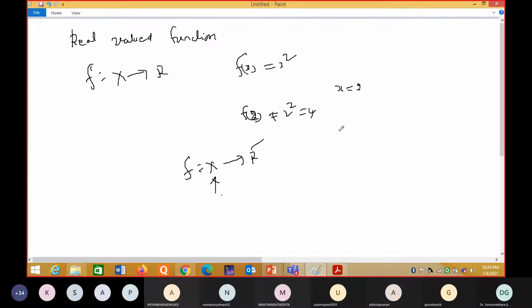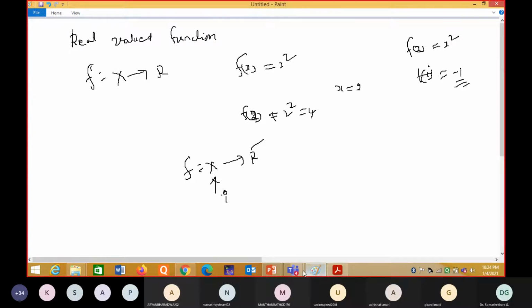Suppose f of x is equal to x square. Suppose I give i here. What is i square? What is f of i? i is a complex number. i square is -1. So again it is a real value. So this type of function is called a real valued function.